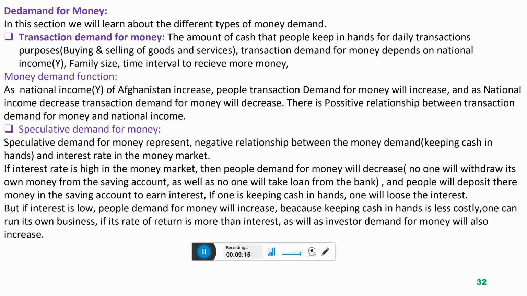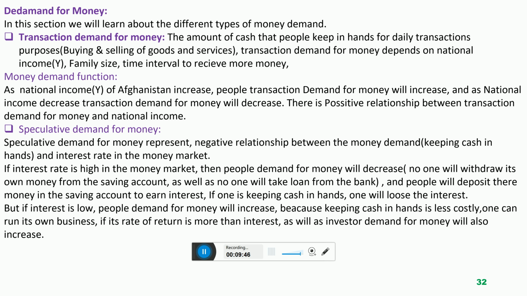If the interest rate decreases, everyone will withdraw their money from the savings account because interest earning is very low. Keeping cash in hand is cheap, less costly. Everyone will start their own business in the goods market. So investment will increase in the goods market because the rate of return from investment in the goods market is more than the interest earned in the money market.